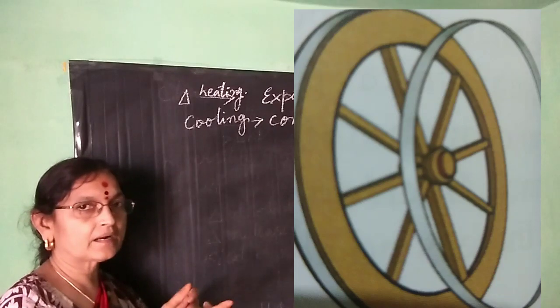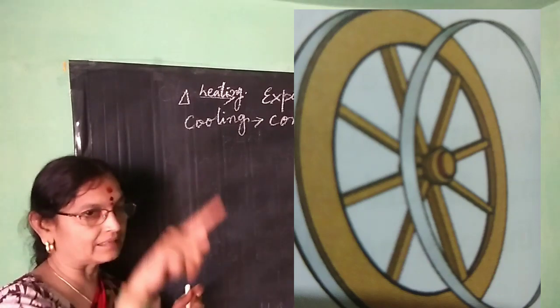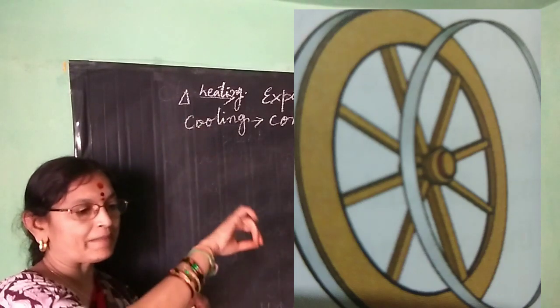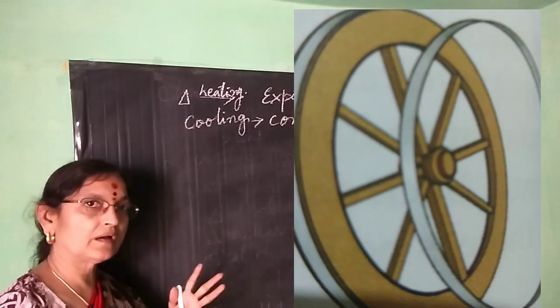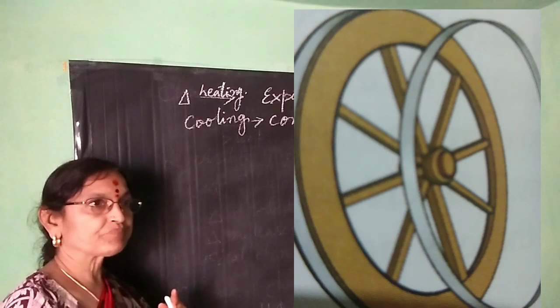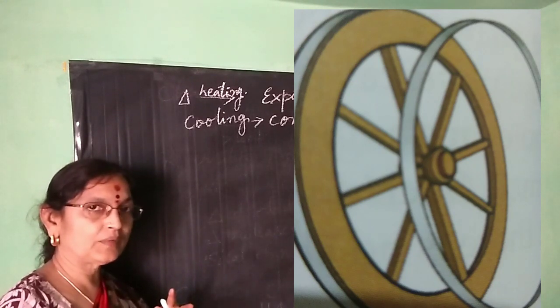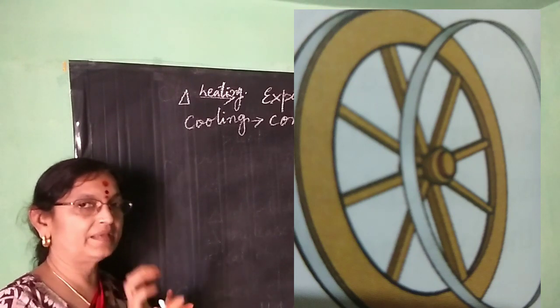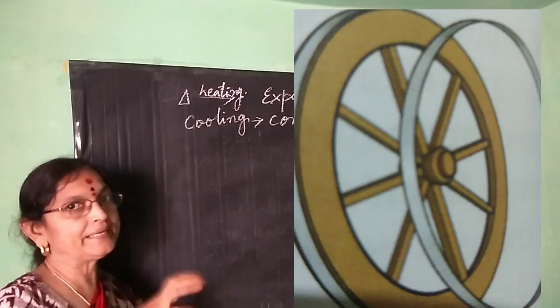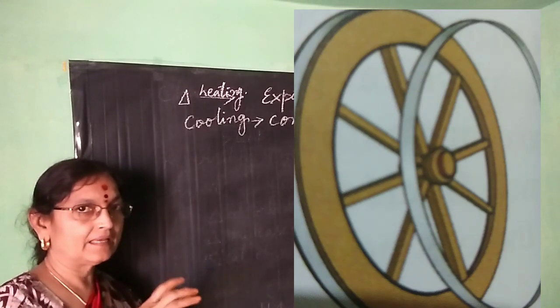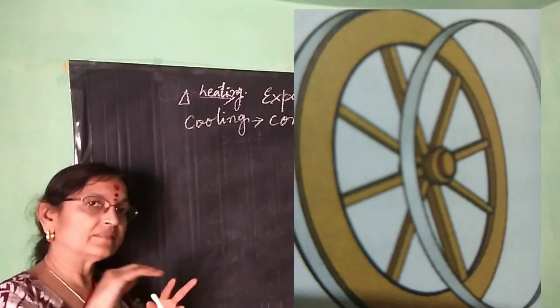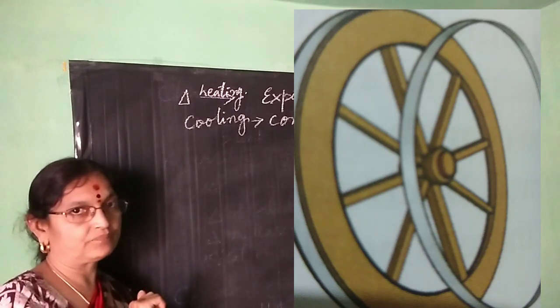That metallic rim is nothing but like a ring, a metal ring, like your bangle. What happens in the summer season? That metallic ring will have a diameter a little less than the wheel. How will they fix it? By heating, the rim will expand, then they will fix it on the wheel.